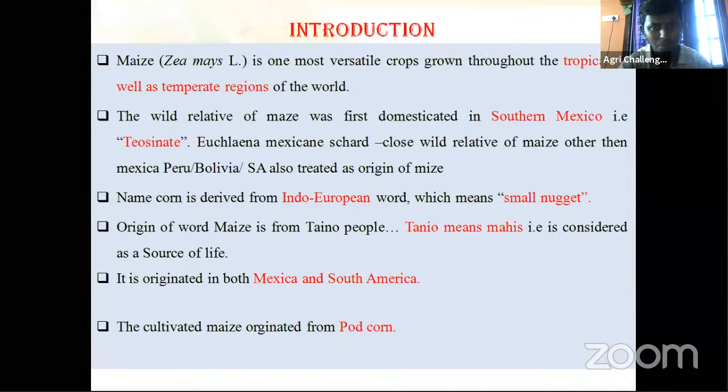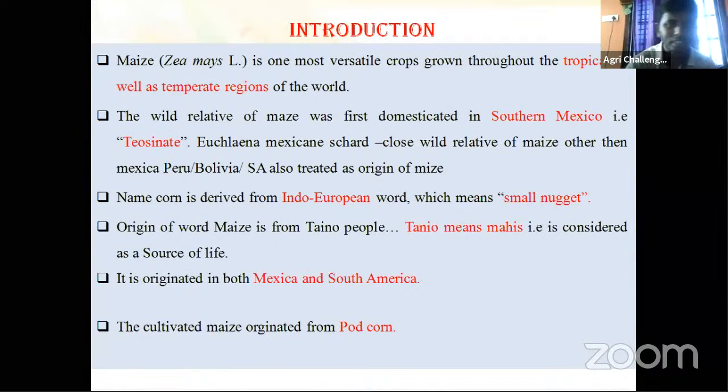Generally this maize crop is cultivated in both tropical and temperate regions. Okay.